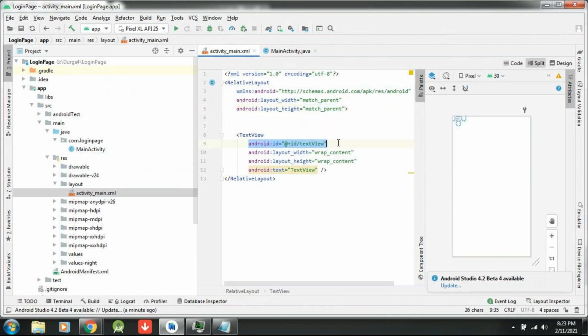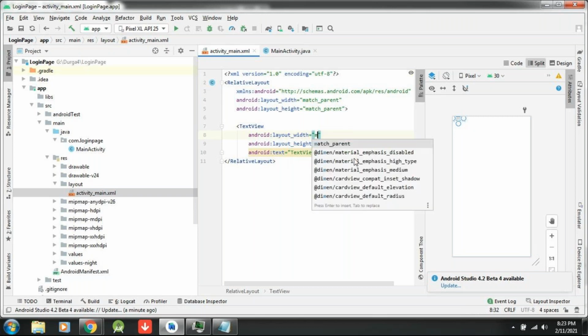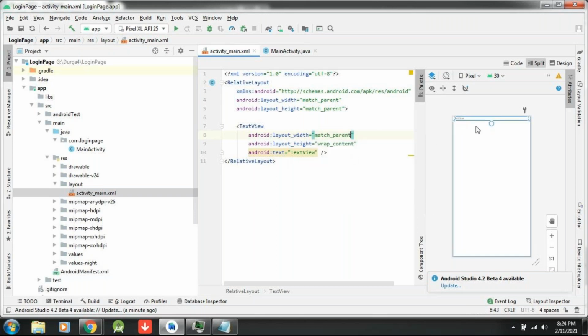ID property is not required. See, what are the properties of the TextView here? Make it RelativeLayout, no problem. Layout width, wrap content. Wrap content means only as much as the text is there is shown. So let me make it match parent, so that it is coming from here to here. So width, height, okay.